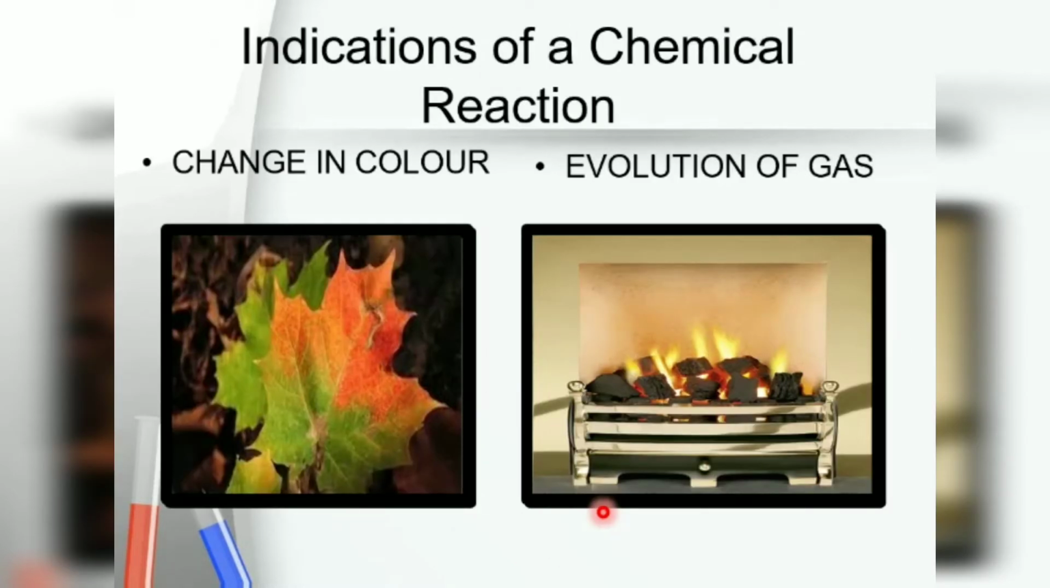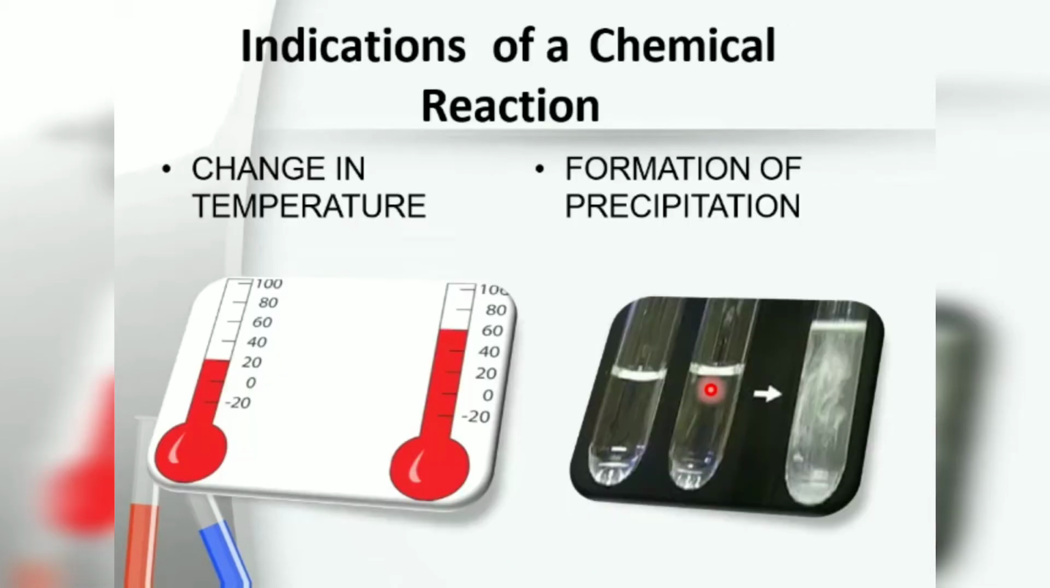The indications of a chemical reaction are a change in color, evolution of gas, change in temperature, and formation of a precipitate. In the textbook, activity 1.1 is the burning of magnesium ribbon in air and collection of magnesium oxide in a watch glass, and activity 1.2 is the formation of hydrogen gas by the action of dilute sulfuric acid on zinc. So all are chemical reactions.